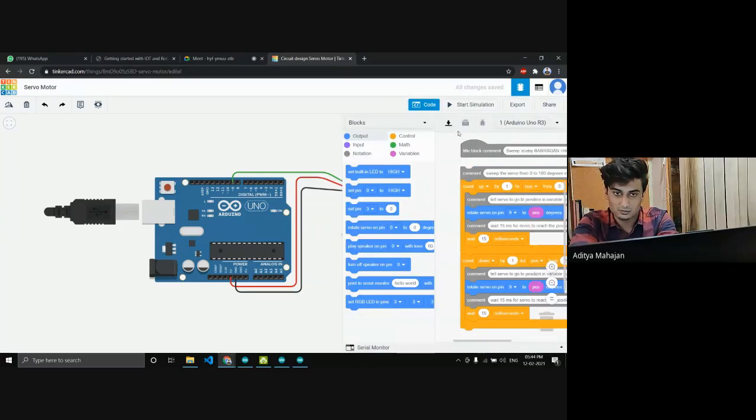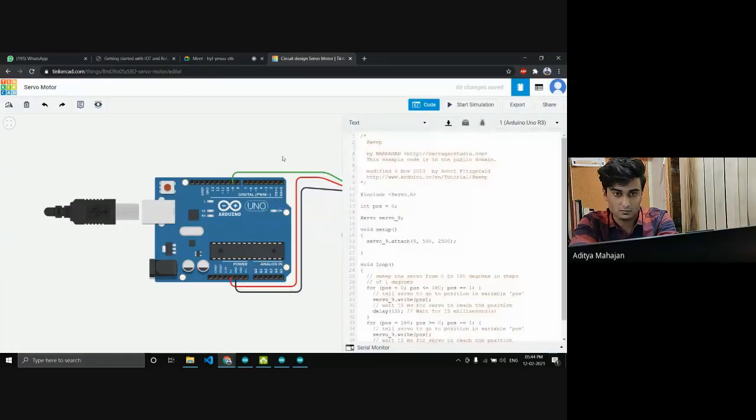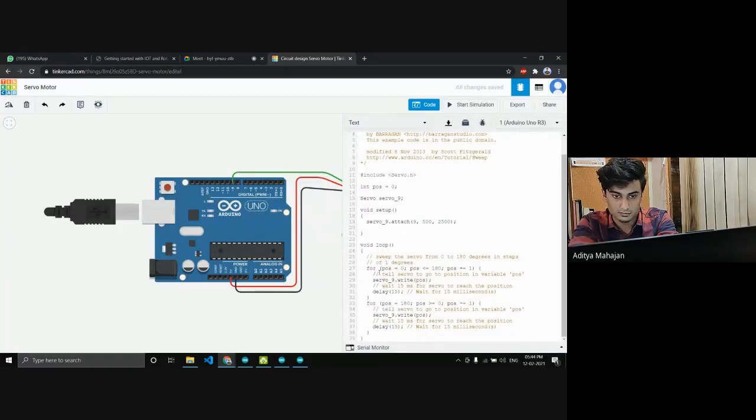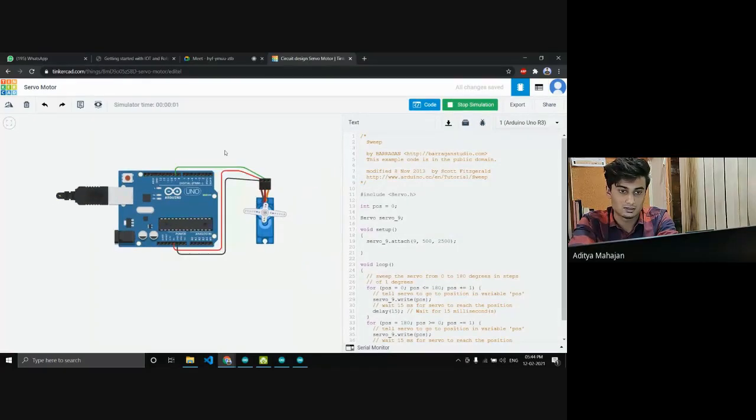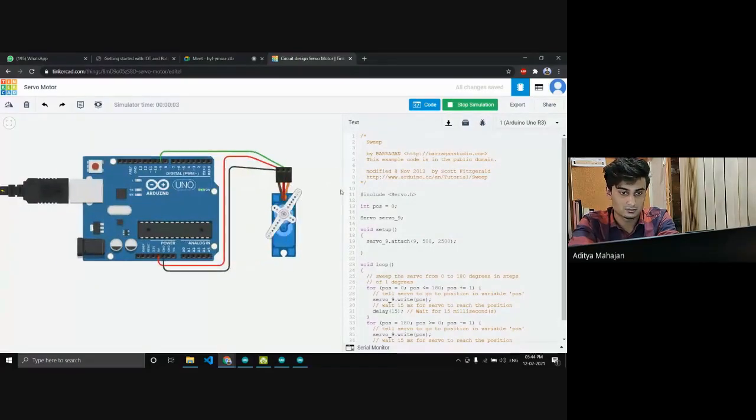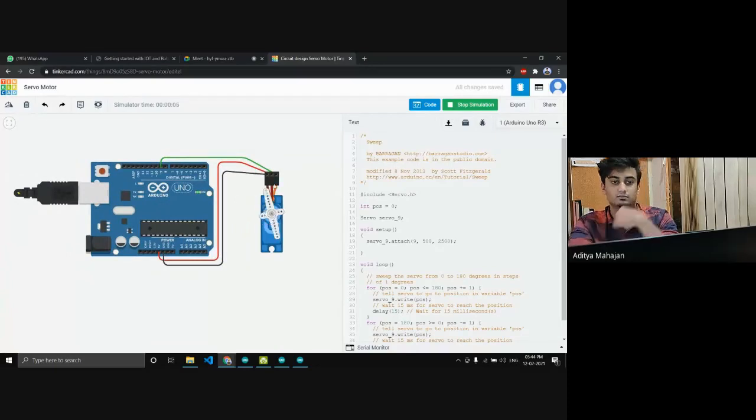Let's look at the code. I'll just execute it first and I'll explain it later. Let's start the simulation. Yeah, so here, can you see it moving?